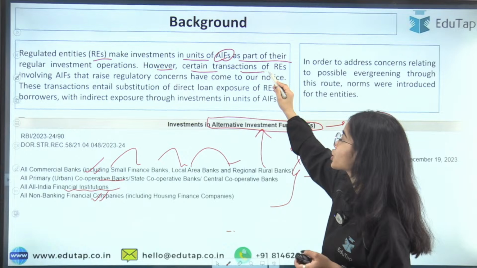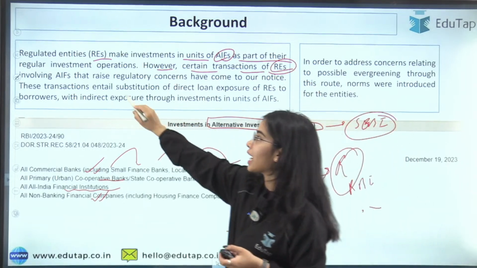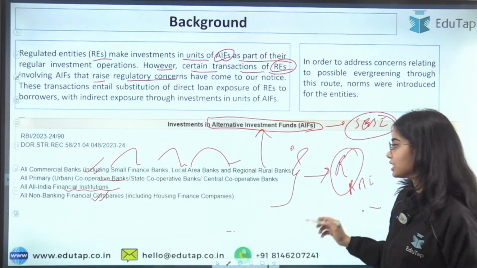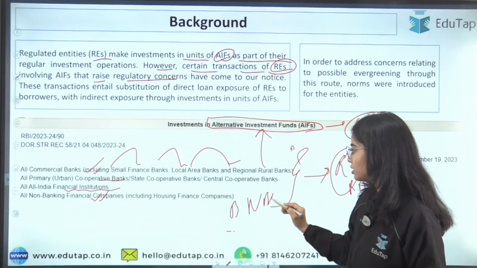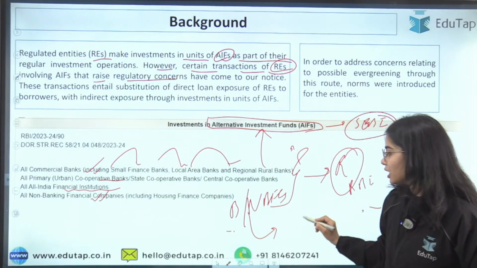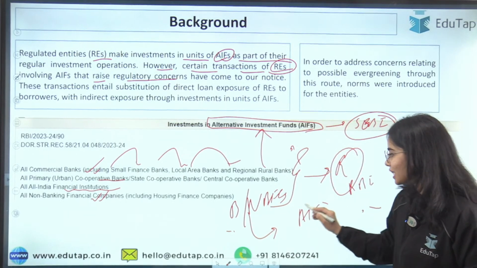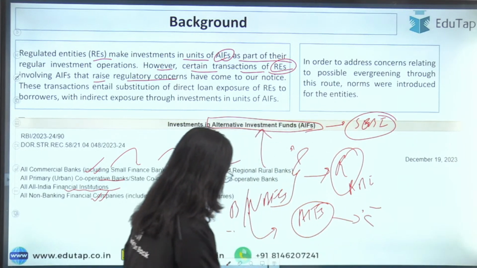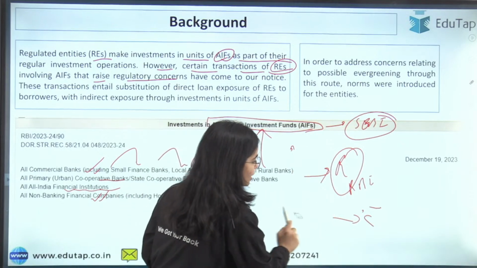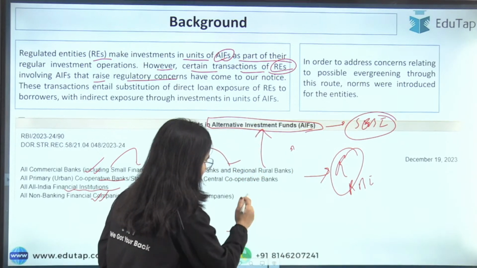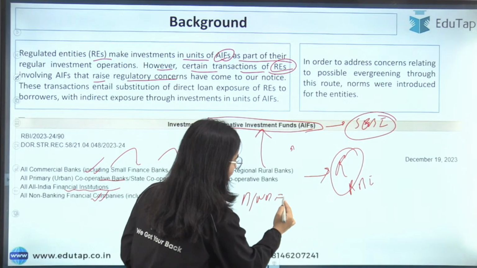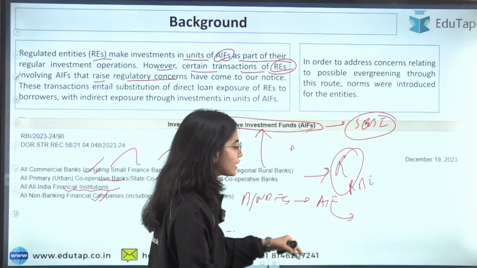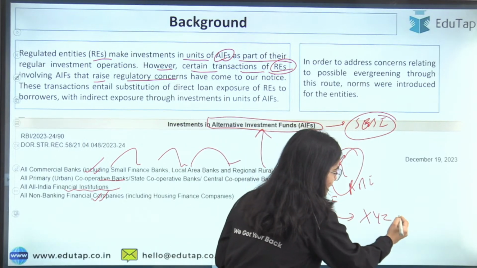However, certain transactions of regulated entities involving AIFs raise regulatory concerns. So what was happening? These regulated entities, especially banks and NBFCs, were investing in alternative investment funds, and let's say this AIF is investing in XYZ company.